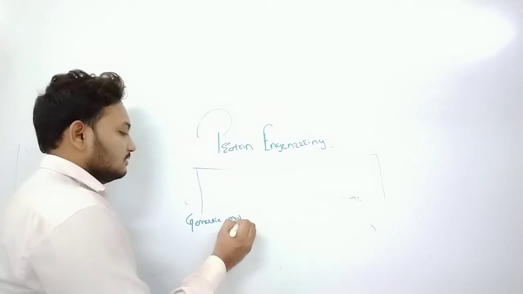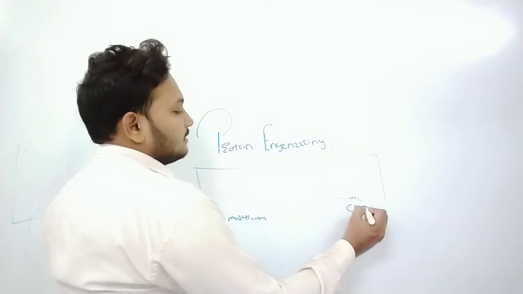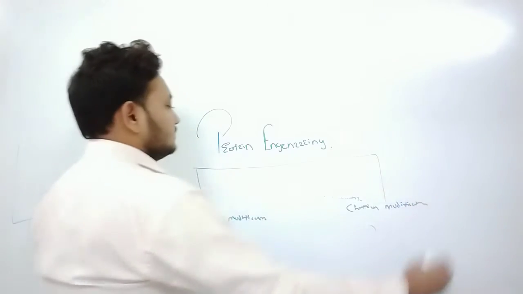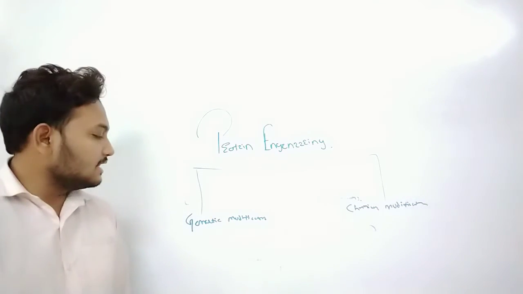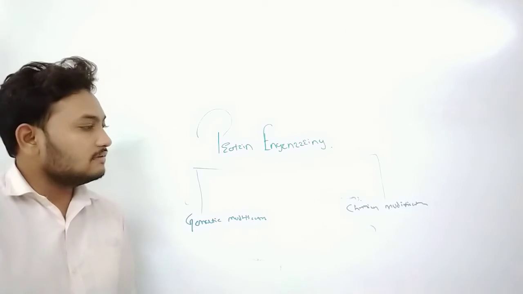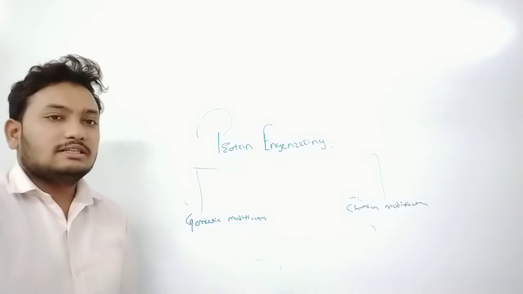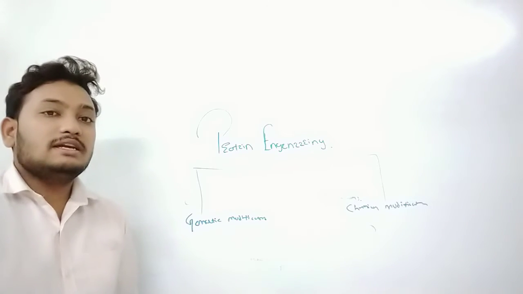Genetic modification and another is chemical modification. There are two types of techniques involved in protein engineering, that is genetic modification and the other one is chemical modification. So in this genetic engineering paper we are studying recombinant DNA technology.